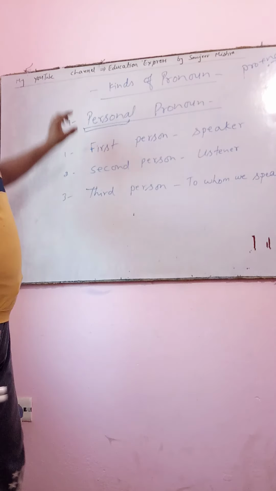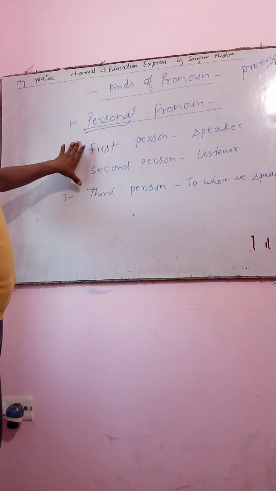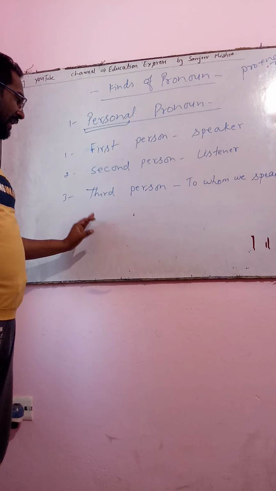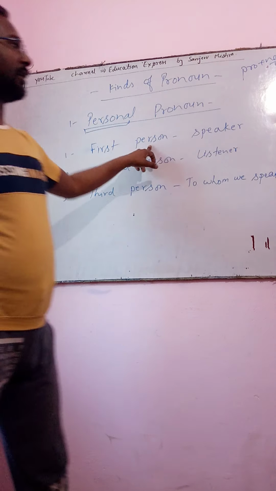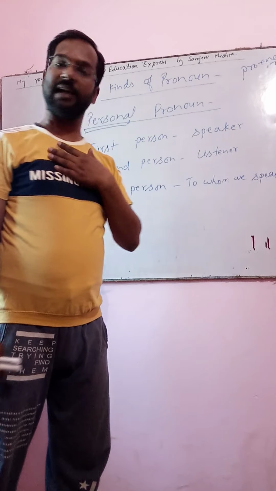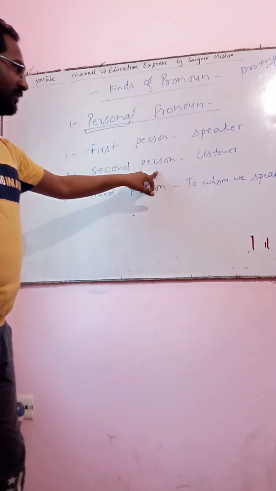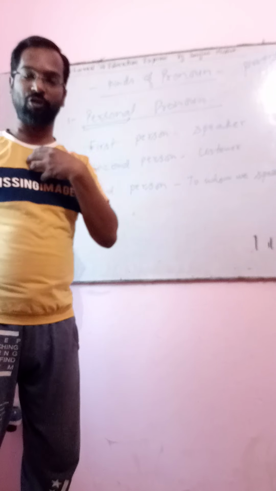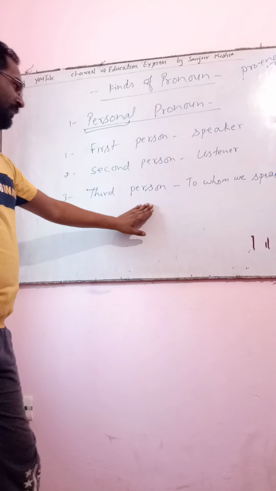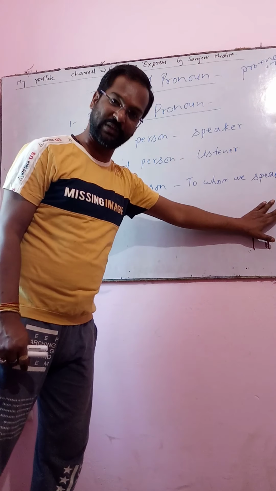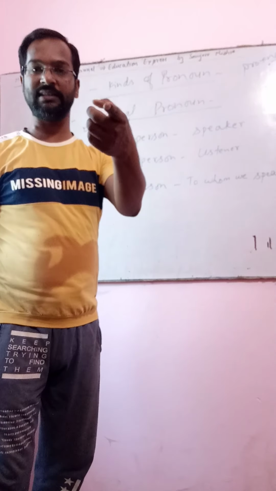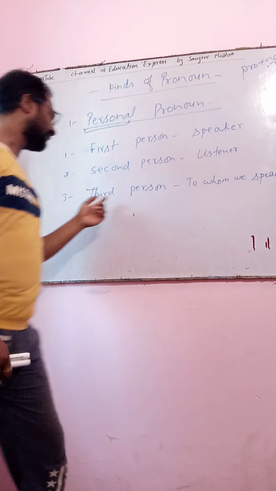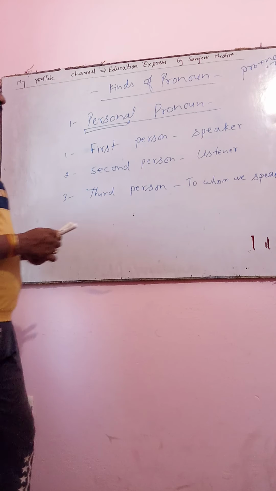Is that clear? In that, persons are basically three kinds: first person, second person and third person. First person means a person who speaks. I am speaking, so I am the first person. Second person, the listener. You are listening to my voice, so you are the second person. Now third person means the one about whom we speak. I am speaking, you are listening, and we are discussing someone else. So that someone else is considered the third person. Is that clear?